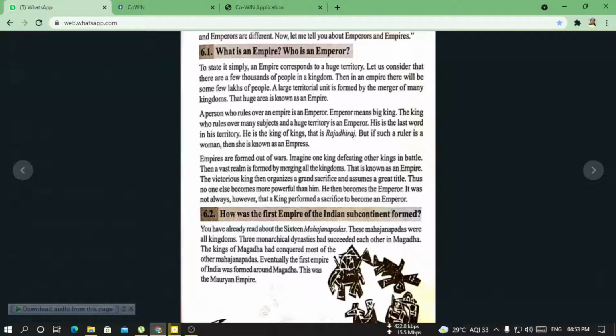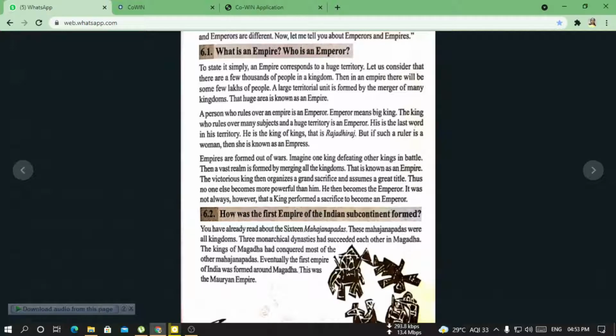But if such a ruler is a woman, then that woman is called an empress, not emperor, but an empress. If the ruler is a man in that territory, we say emperor. If there is a woman, she is called an empress, and she is also called Raja Dhiraj.